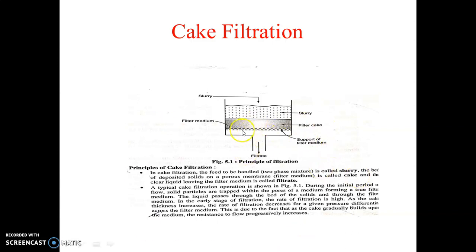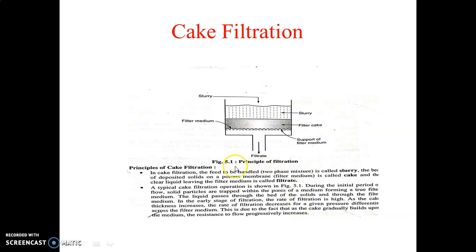You have to just put the filter medium here, then you have to introduce the slurry, that means solid liquid mixture. The filtration is taking place here on the filter medium. The solid deposited is called the filter cake, and the liquid leaving from this filter medium is called the filtrate.